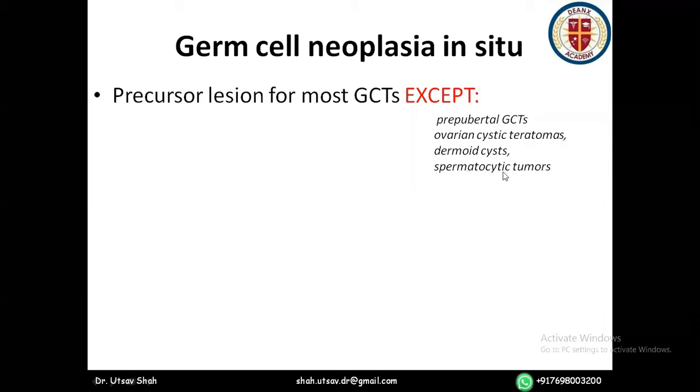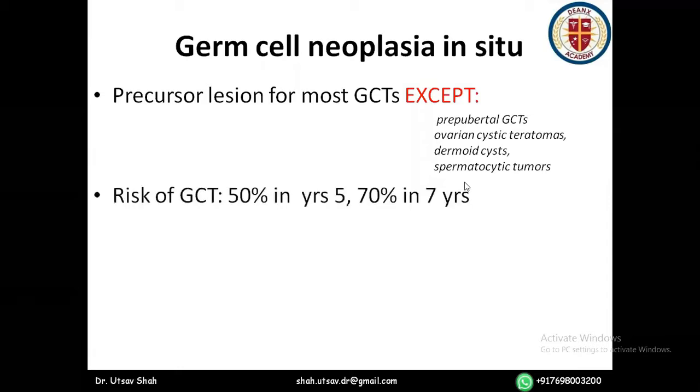This was previously known as spermatocytic seminoma. But to avoid the confusion and to avoid taking the name seminoma, they have removed the name seminoma. This is now known as spermatocytic tumors. Small changes have been made, and examiners might be particularly interested in asking the changes. What is the risk of GCT if a patient has GCNIS? It is 50% in 5 years and 70% in 7 years.